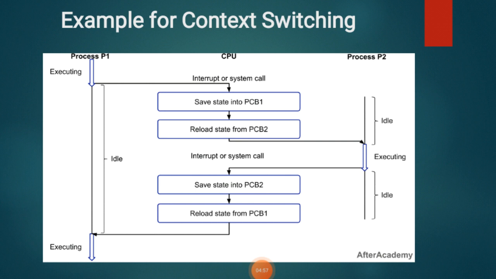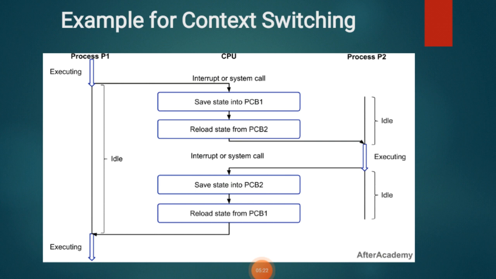In that case, we have to save the current state of process P1 into a separate PCB. We take two PCBs, one for process P1 and another for process P2, so I have named them PCB1 for process P1 and PCB2 for process P2.